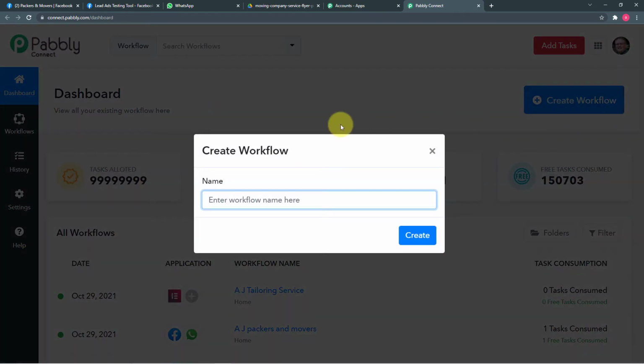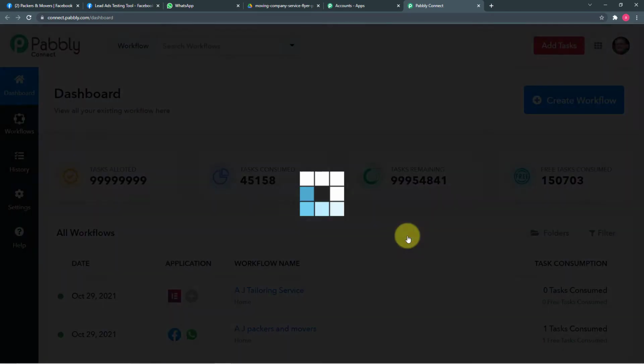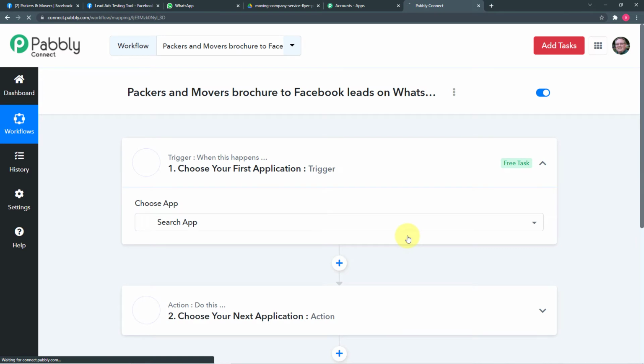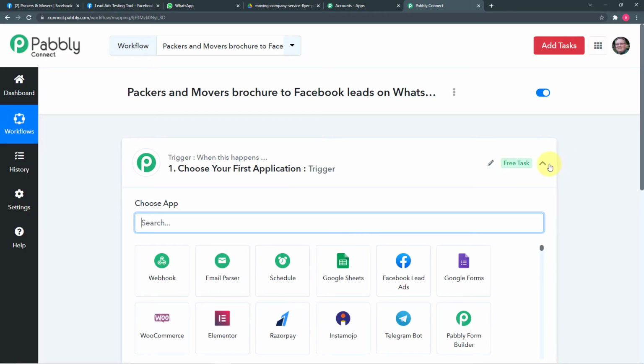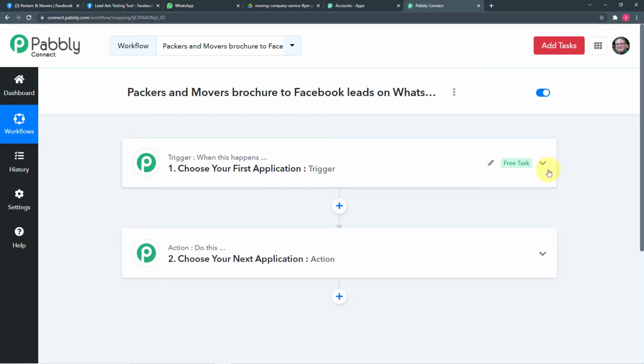And here you have to enter a relevant name to your workflow. So I have filled the name as Packers and Movers Brochure to Facebook Leads on WhatsApp, right? Now click on create here. Okay, so your workflow is created, and when your workflow gets created, you will see these two options, the trigger and the action. Pabbly Connect works on these two things. The trigger says when this happens, action says Pabbly Connect please do this.